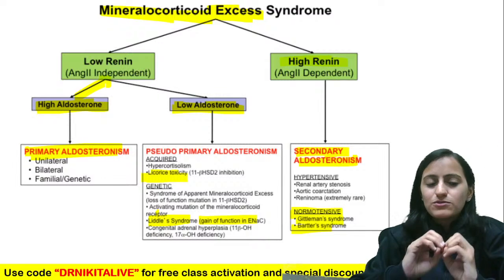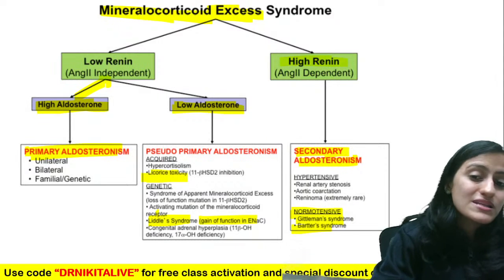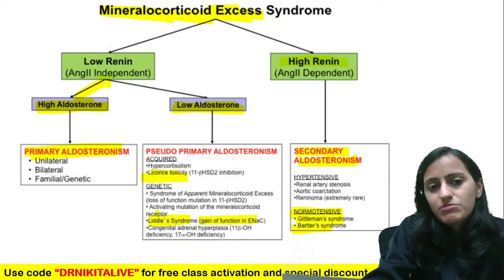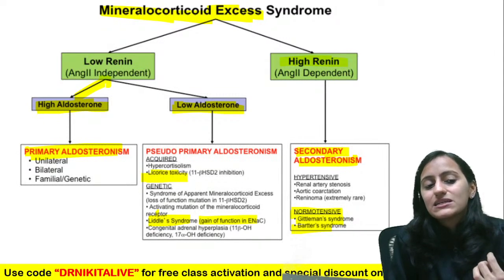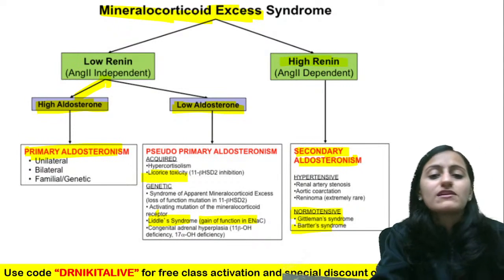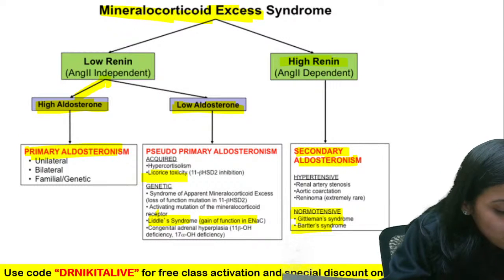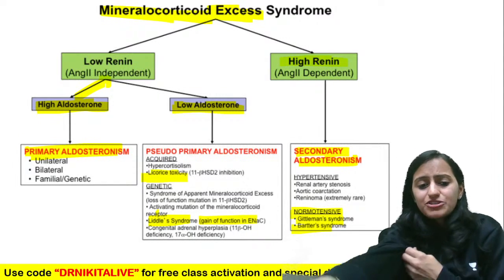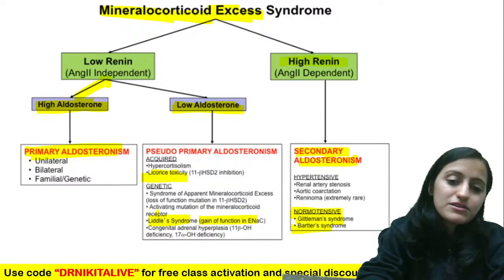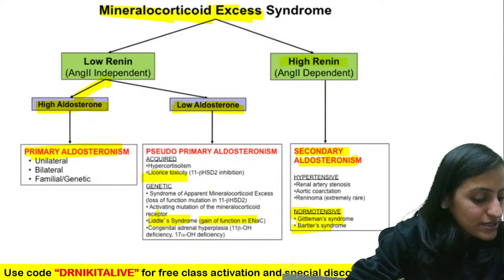Okay, these are some of the points that I want you to remember. Note this down in a sticky note. Everything has been covered with concepts, more than mnemonics. Here it is the concepts that you should remember. When does the RAS get activated? When does the renin get inhibited? When will you see acidosis? When will you see alkalosis? So that was about today's discussion of the renal tubular syndromes, including comparison with Conn's and mineralocorticoid excess, and the pseudohypoaldosteronism as well.